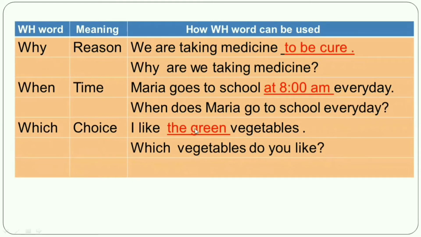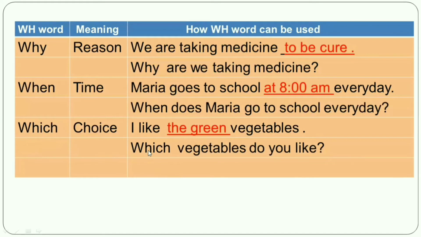Next one, I like the green vegetables. My dear student, here the green, here you can see a special type of vegetables. That means here it indicates the choice. So if the underlined word indicates the choice, then the WH word will be which.